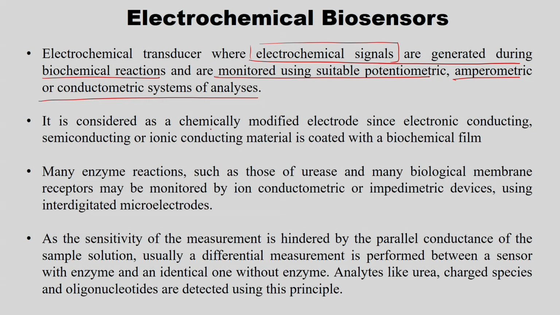So, it is considered as a chemically modified electrode since electronic conducting, semiconducting or ionic conducting material is coated with the biochemical film. So, that is what I told. For example, in terms of a whole cell, the whole cell is kept on the electrode. It is not a normal electrode, it is a chemically modified electrode, since electronic conducting, semiconducting or ionic conducting material is coated with the biochemical film.